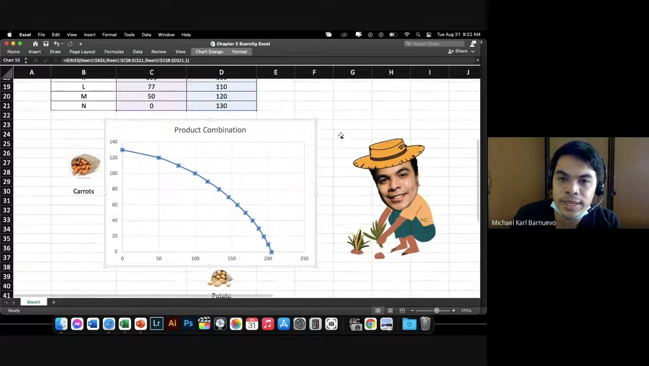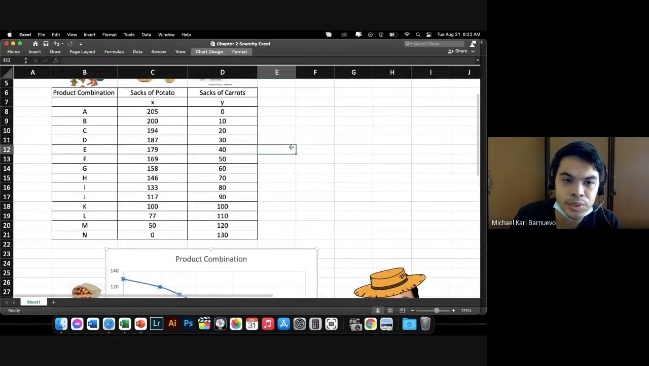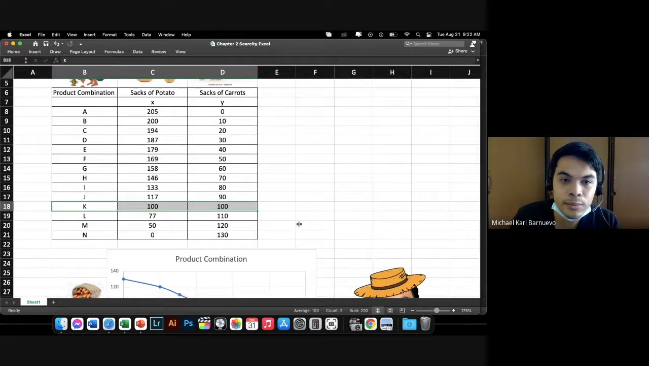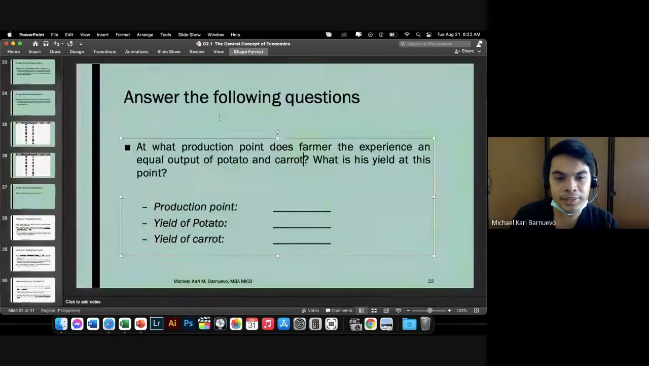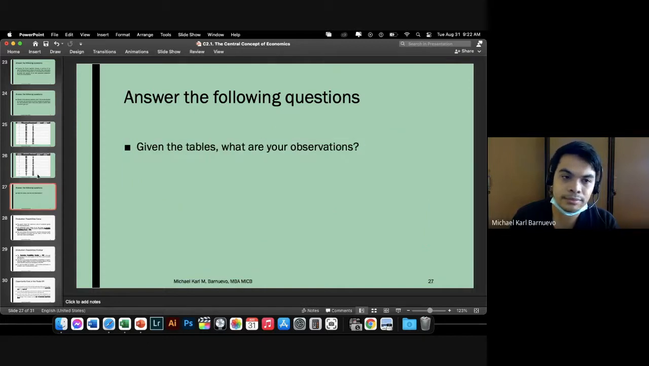So anong point siya dun sa ating graph or schedule? It is K. 100 sacks of potato and 100 sacks of carrots. Again, ang purpose nito is the highest possible amount of sacks of potato and carrots to be produced using my limited land. So if we answer this, production point is K. Yield of potato, 100 sacks, and yield of carrot is 100 sacks. Okay? Ayan. Alright.